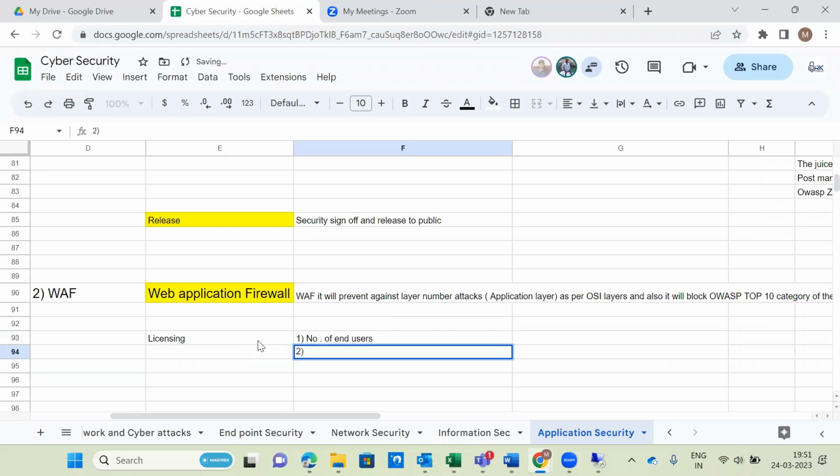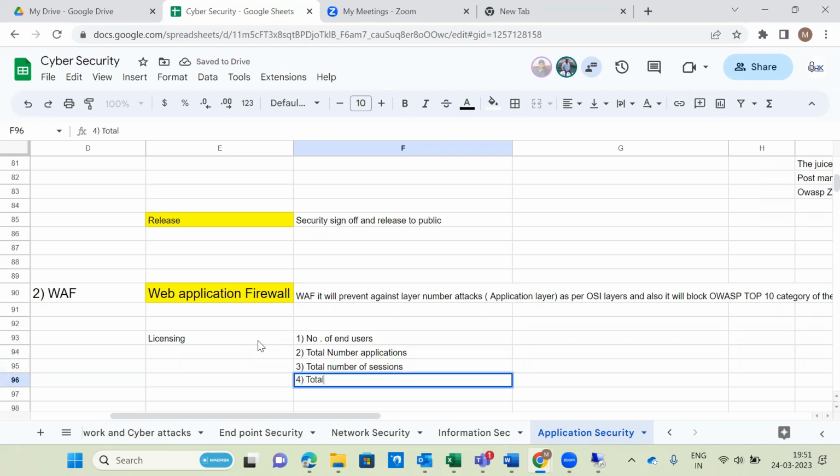Second factor is total number of applications, because it's an application firewall. Next one, total number of sessions. Fourth one is total number of concurrent sessions.